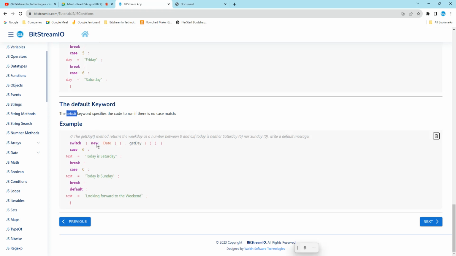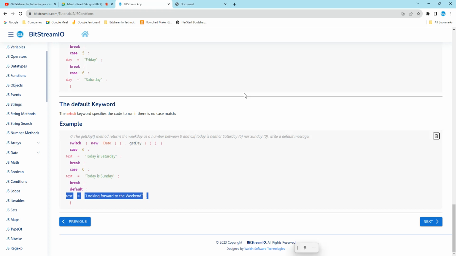See here, switch getDay, getDay is there. I have mentioned case 6 and case 0, Saturday and Sunday. If both cases are not matching, then the default text is looking forward to the weekend. Today is Thursday, but Thursday is not in my cases. So it goes to the default and prints the default text. So this is how the if-else condition and the switch condition will work. Like that, you can work with many examples.